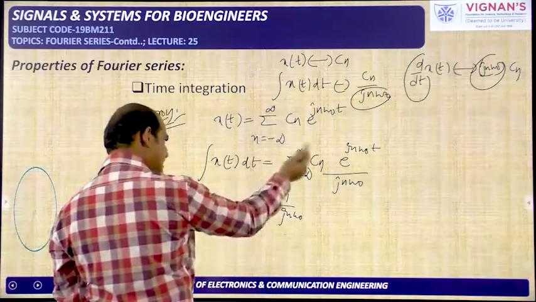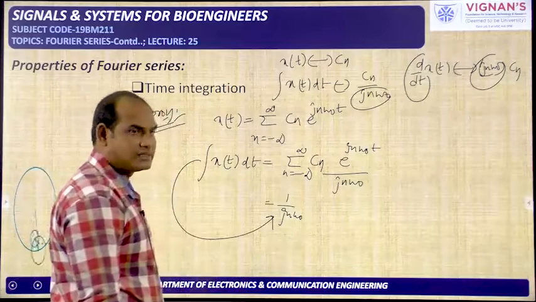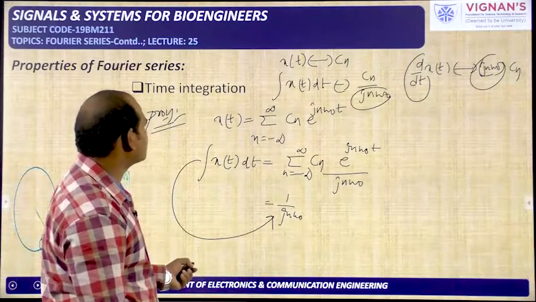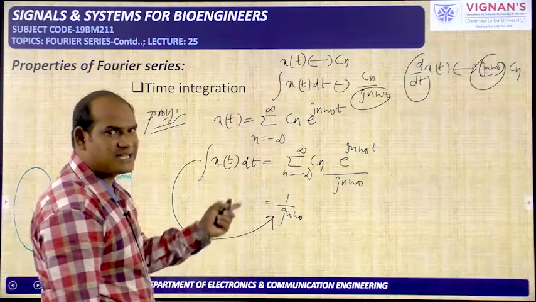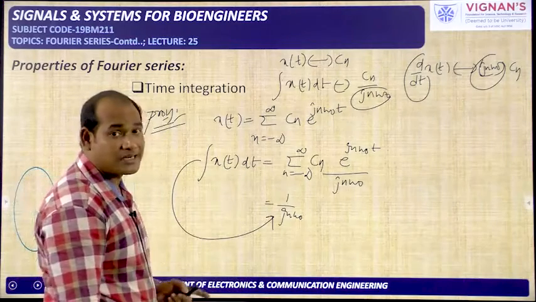So here x of t is there, here also x of t is there, but because of the integration only you are getting 1 by jn omega naught. This is the thing we can understand from this one. Because of the d by dt, jn omega naught will be coming in the numerator. Because of the integration in the time domain, you will get jn omega naught in the denominator.